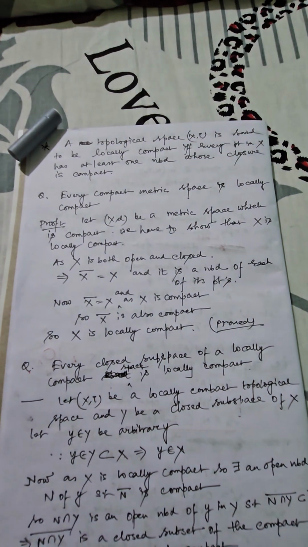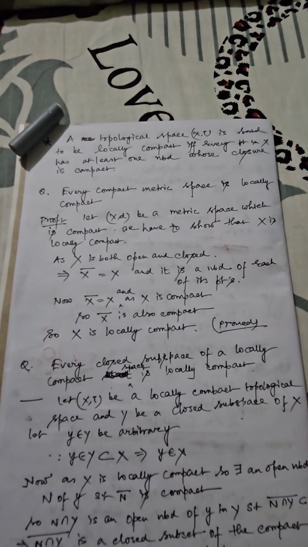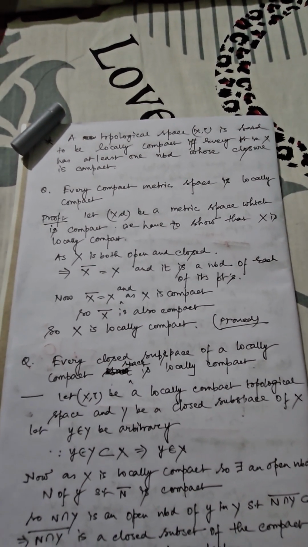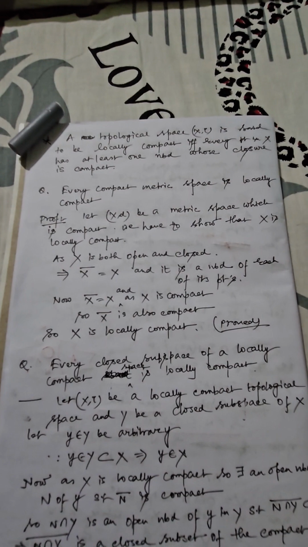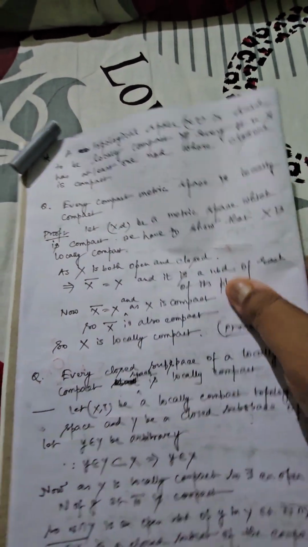That means initially you choose a topological space (X, τ). It is said to be locally compact. The necessary and sufficient condition is that you select any point arbitrarily from X, and if you can justify there exists at least one neighborhood whose closure is compact, then the result will be verified.